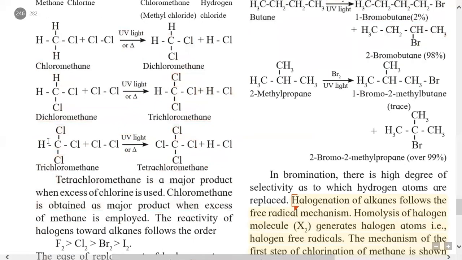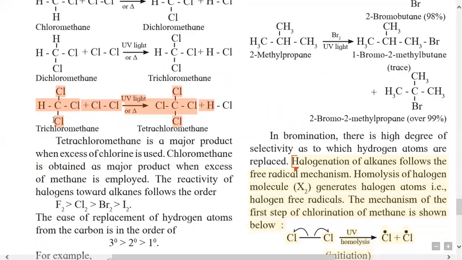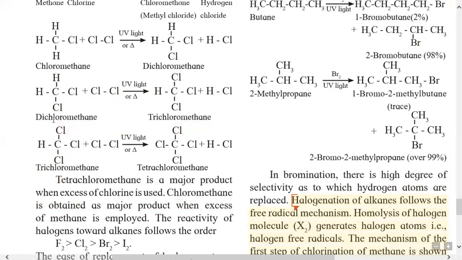And in the fourth step, this trichloromethane reacts with one more chlorine molecule in the presence of UV light. It gives tetrachloromethane plus hydrogen chloride. So this is the chlorination of methane. First it gives chloromethane, then dichloromethane, then trichloromethane and tetrachloromethane.